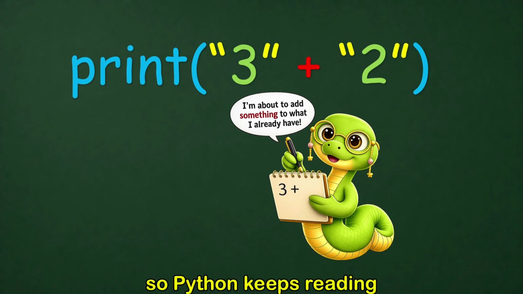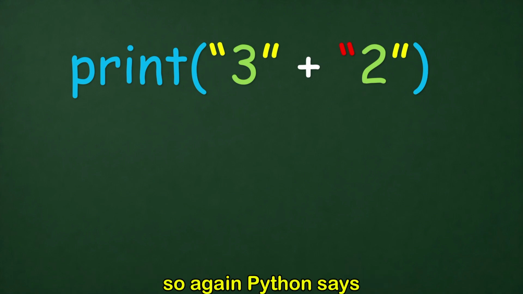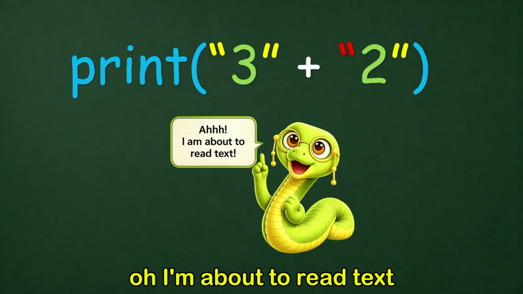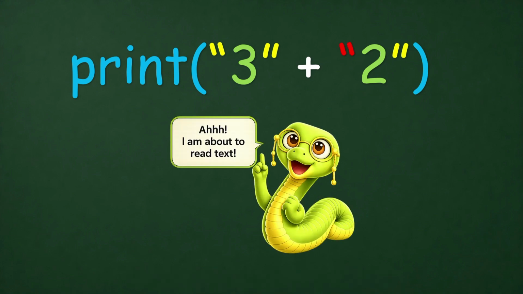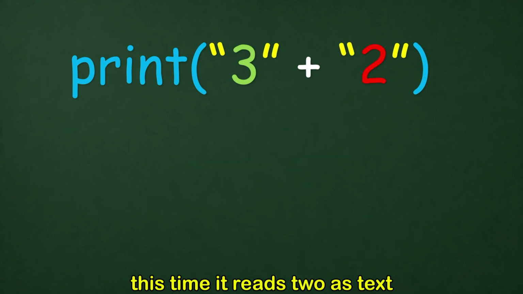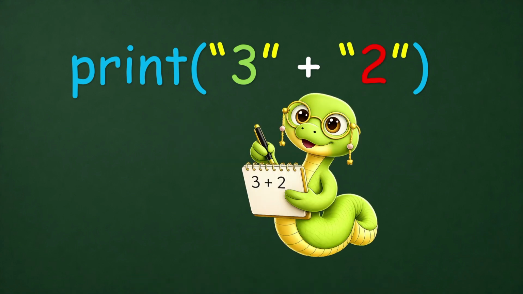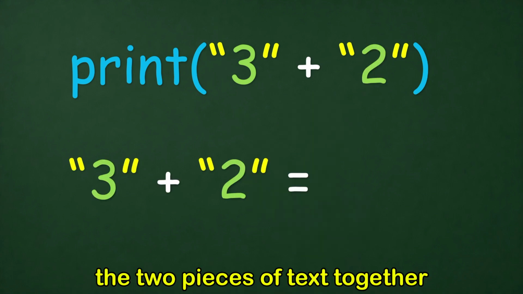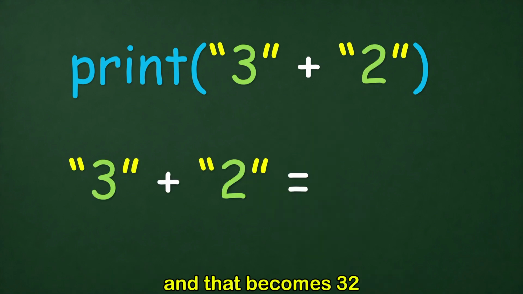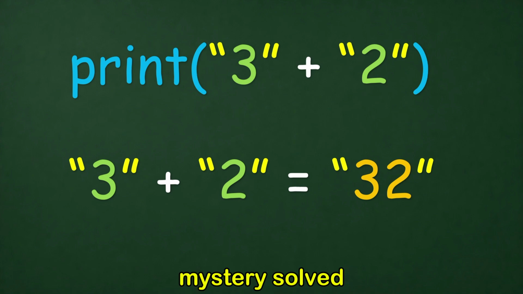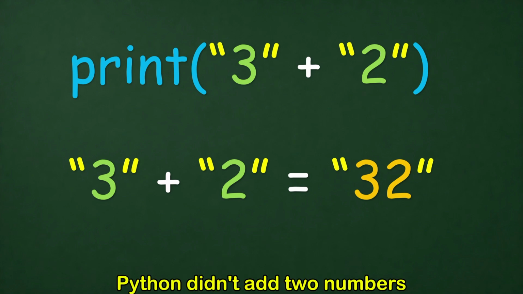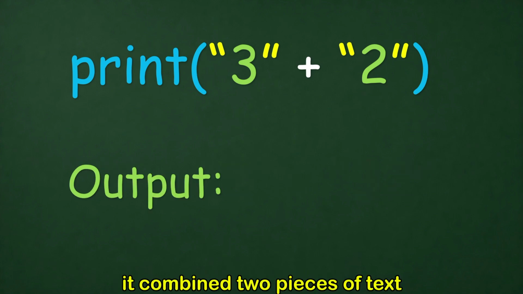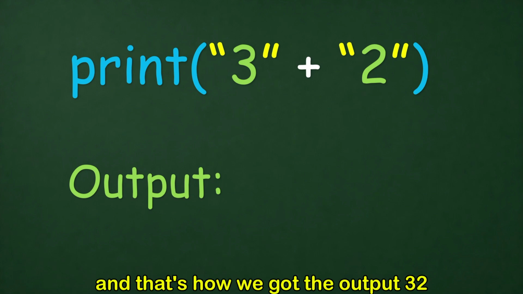So Python keeps reading. Then it sees another opening quotation mark. So again, Python says, oh, I'm about to read text. This time it reads 2 as text. Now Python combines the two pieces of text together, and that becomes 32. Mystery solved. Python didn't add two numbers, it combined two pieces of text. And that's how we got the output, 32.